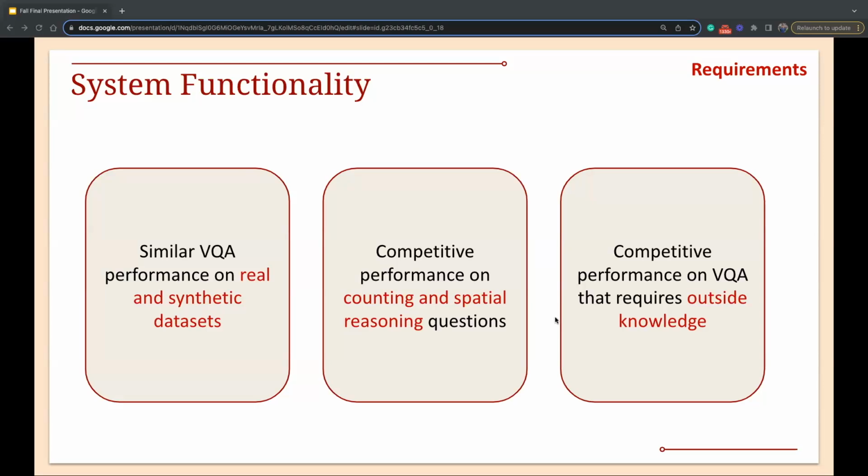Coming to functionality, for the 3 thrusts that we have, we expect the first thrust should create a model which achieves similar VQA performance on both real as well as synthetic datasets. For the second thrust, we want competitive performance on counting and spatial types of questions. And for the third thrust, we expect that outside knowledge questions should also be competitively answered.